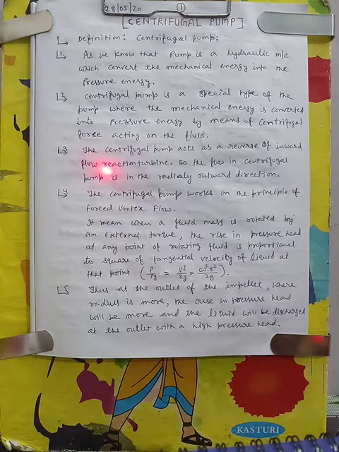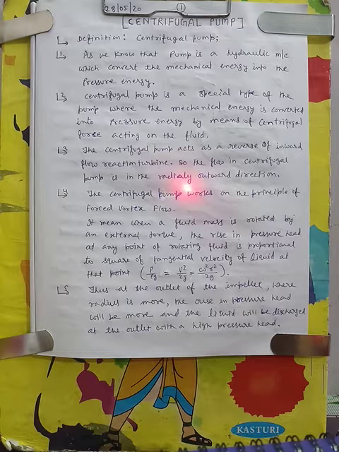Now there are some important points where we can compare the centrifugal pump. Centrifugal pump acts as the reverse of the inward flow radial turbine. Turbine we have not studied yet, but keep in your mind that it is the reverse of the inward flow radial turbine.